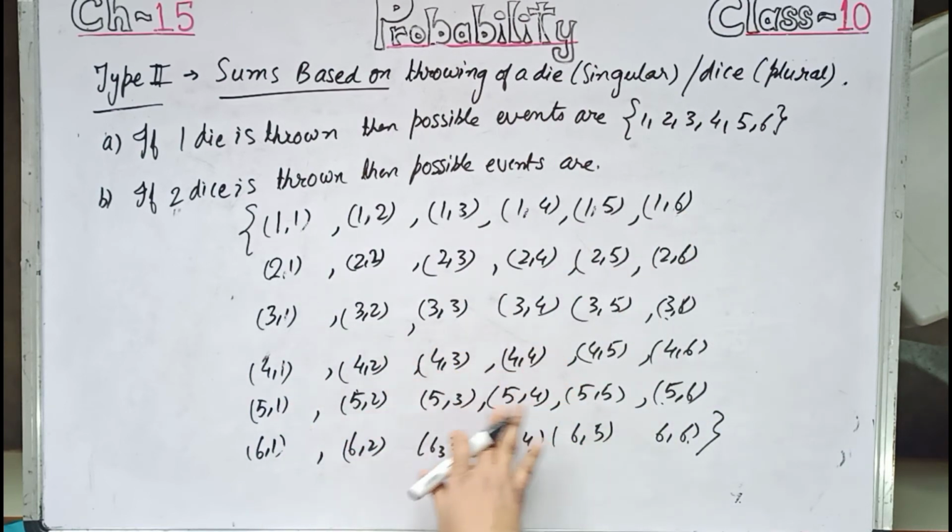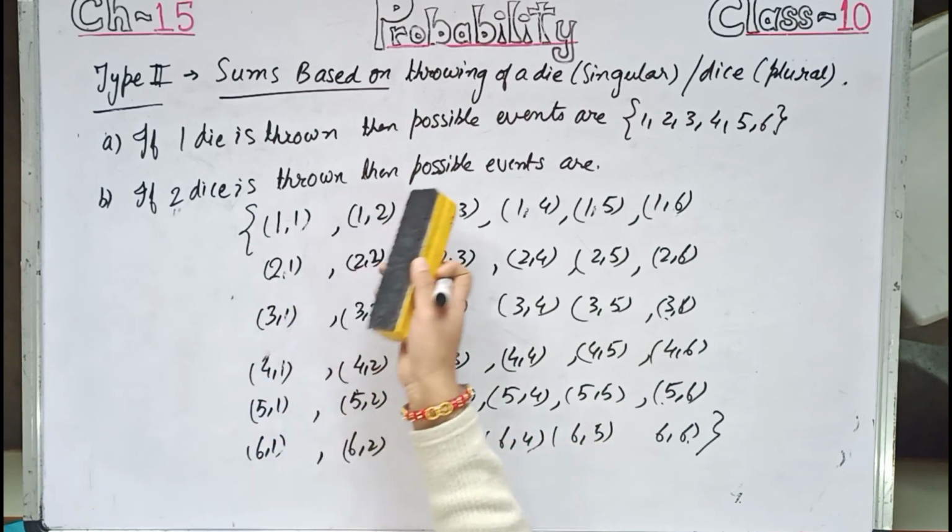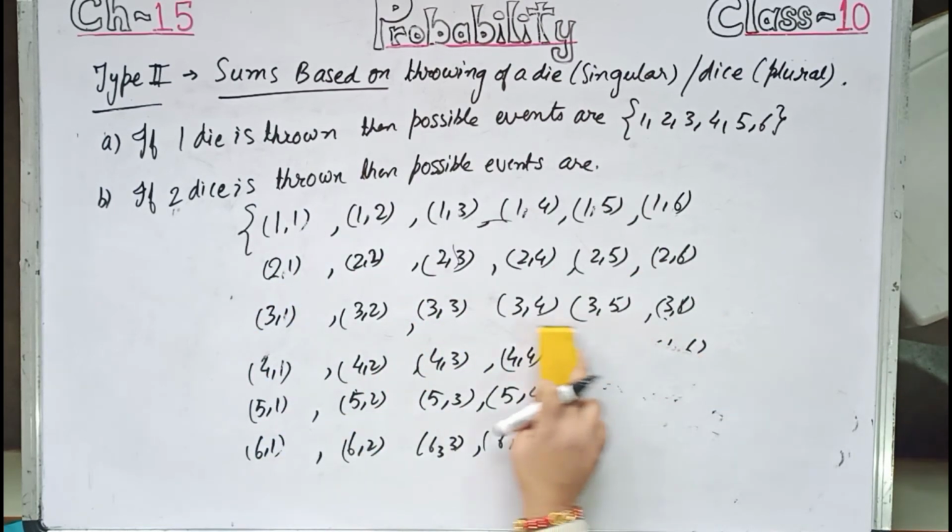Now based on this, the question can come. So you have to do the sum. Let us do one example based on this, sum based on throwing of a die. I am writing it.